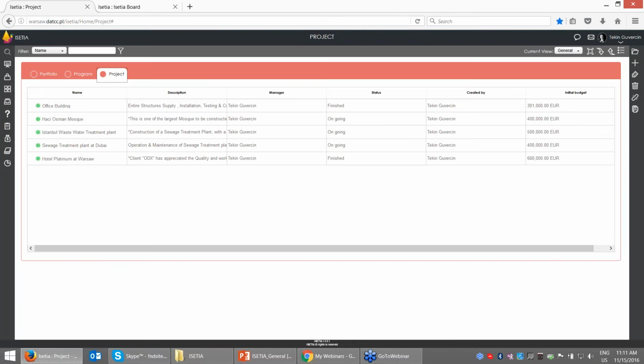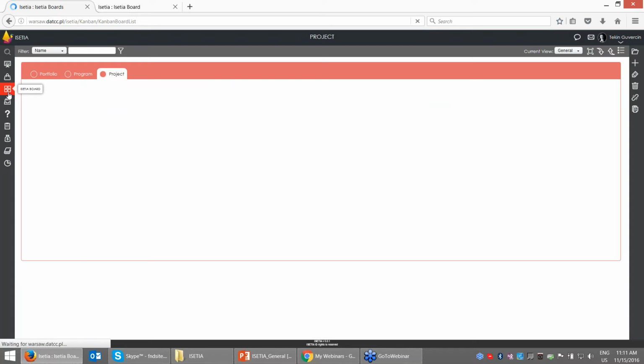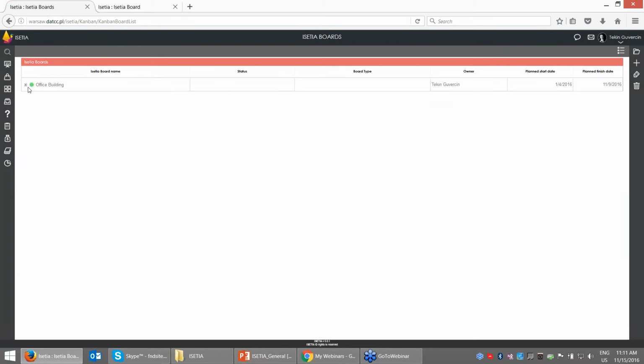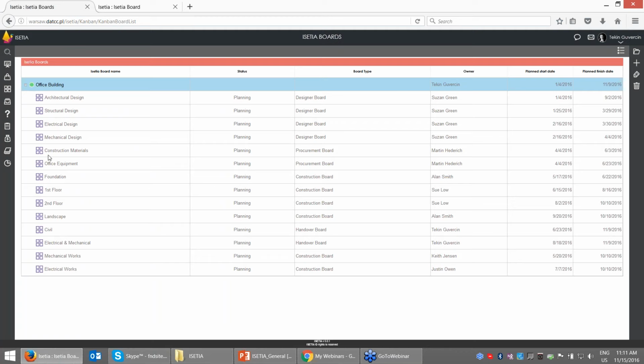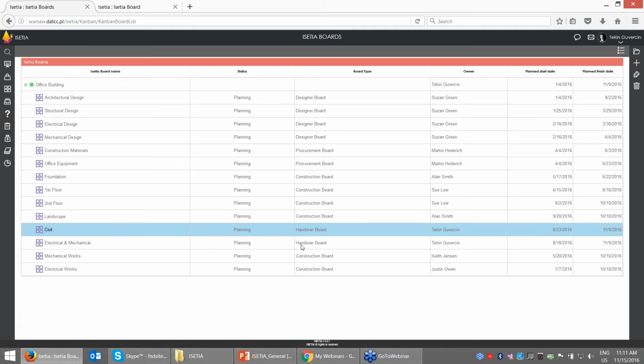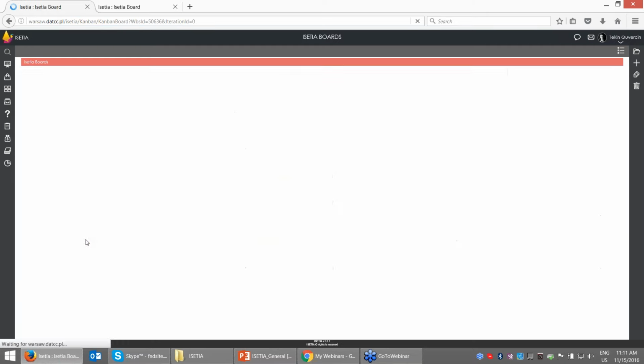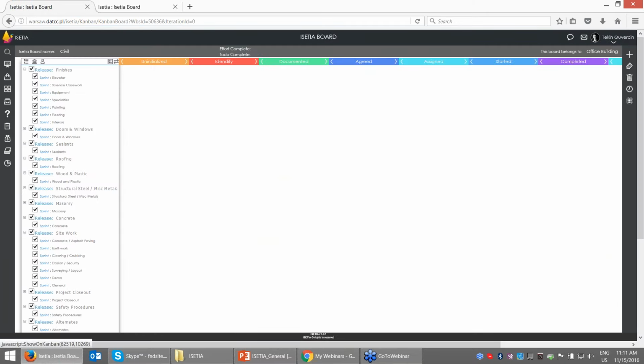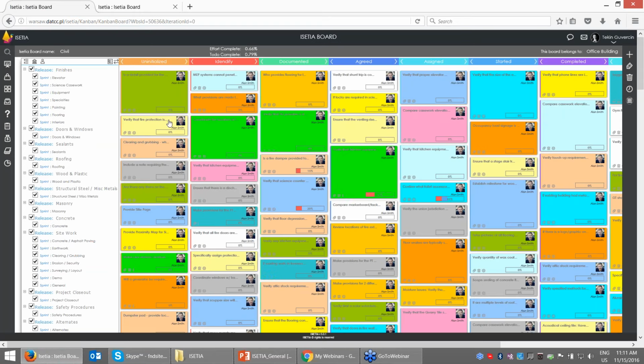Let's open a bit bigger one. For example, I would like to show you very big projects. Let's say an office building, and I would like to open, for example, the handover board, the handover process. When we finish the work, I have a punch list, and I'm also giving a handover process to the owner. We open it. You can see that these are all the groups of work: elevation, doors, roofing, structure, concrete, and these are all the works which are done, so that I can also show the summary.